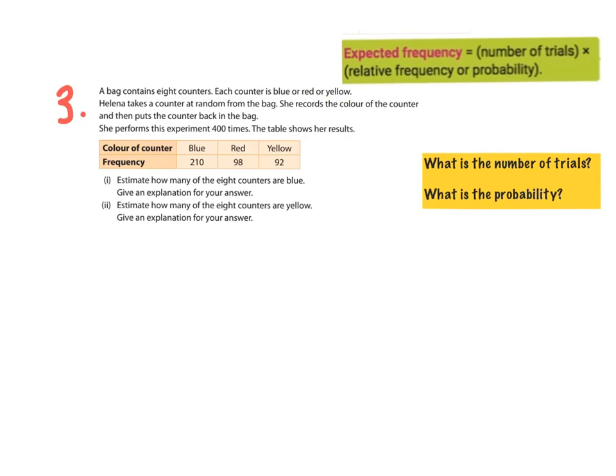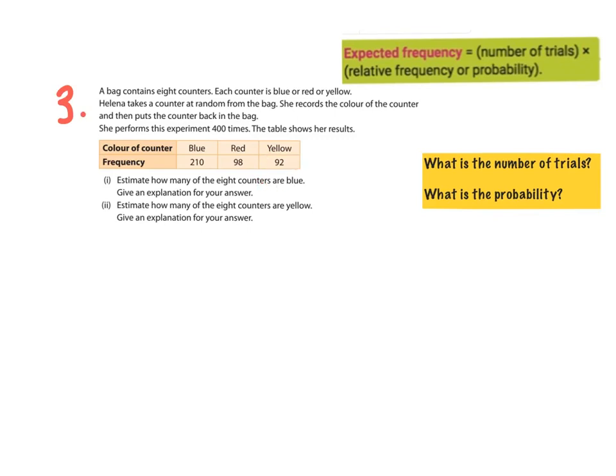Helena takes a counter at random from the bag. She records the colour of the counter and then puts the counter back in. She does this 400 times, and the table shows her results. When she did that 400 times, 210 times she got a blue one, 98 times she got red, and 92 times she got a yellow counter.